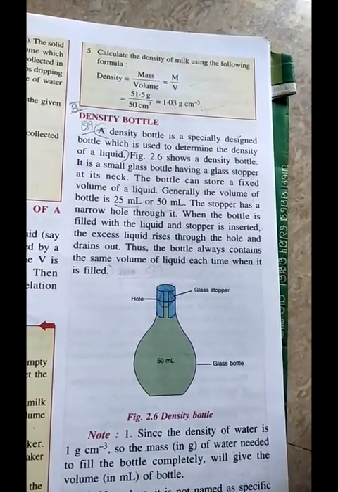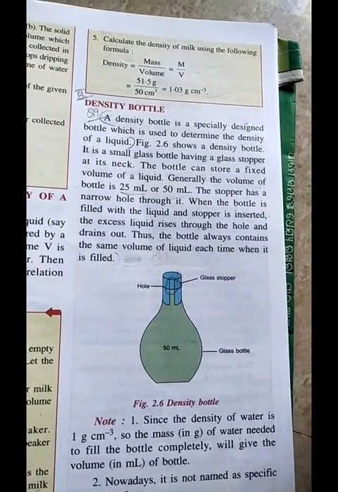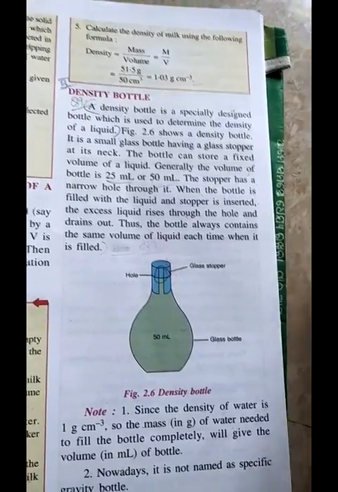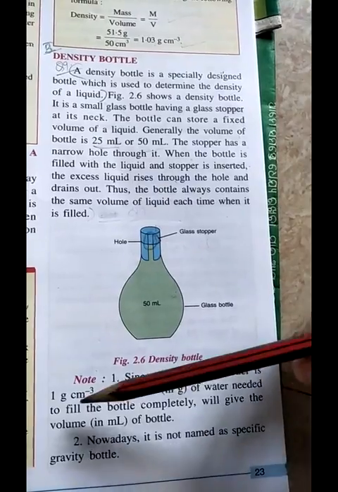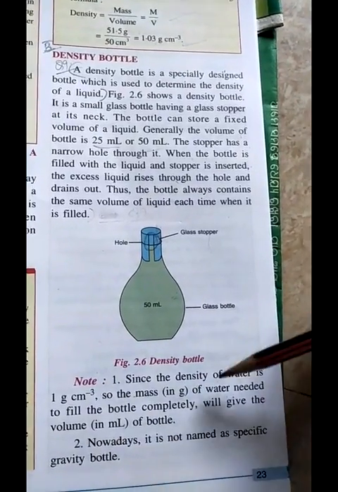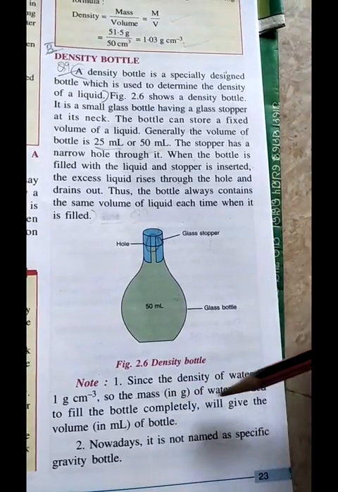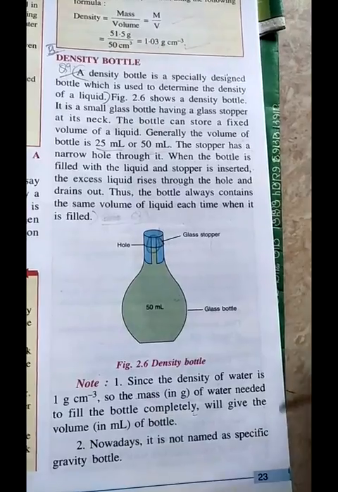So the mass of water needed to fill the bottle completely will be the volume of the bottle. So remember, the density of water is 1 gram per centimeter cube, and the mass of water needed to fill the bottle completely is given by the volume of the bottle.